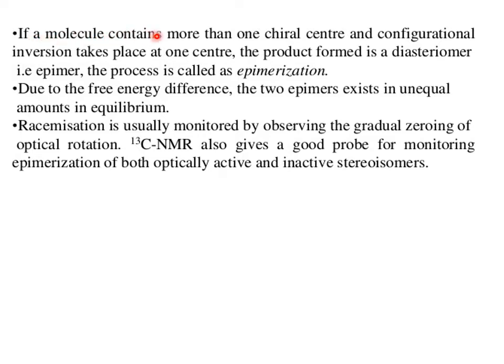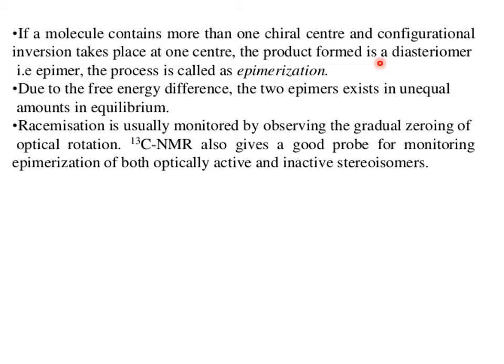If a molecule contains more than one chiral center and configurational inversion takes place at one center, the product formed is a diastereomer, that is an epimer. From this you have to understand clearly that epimers are diastereomers.